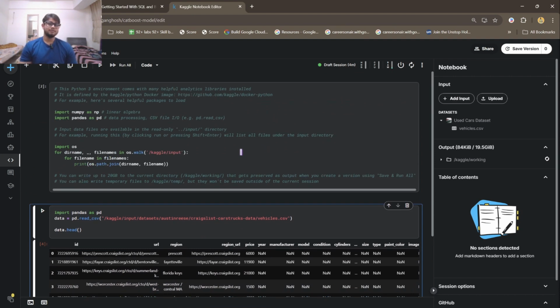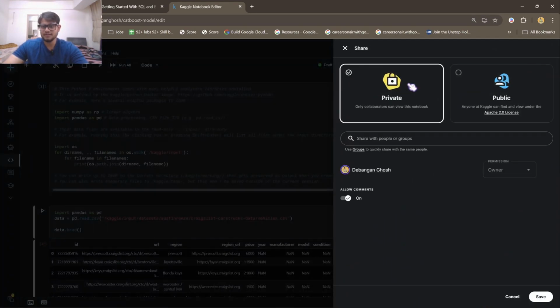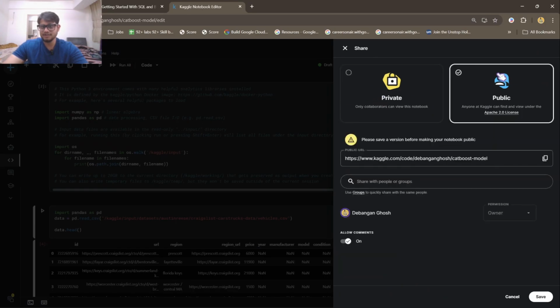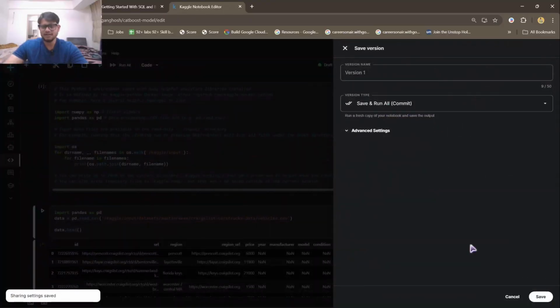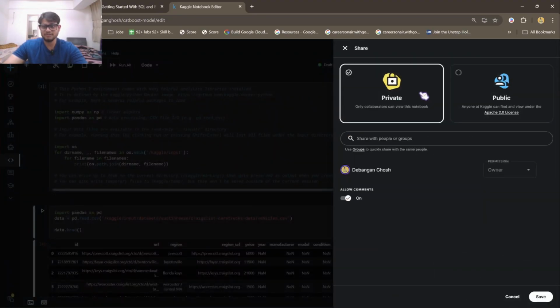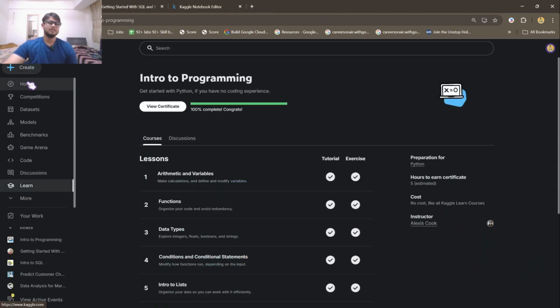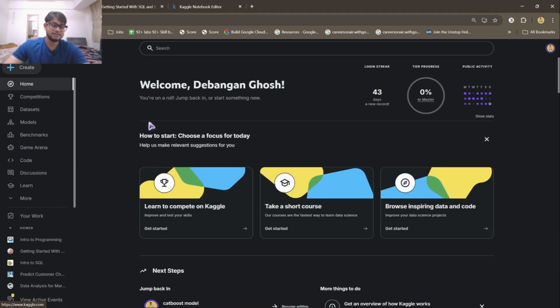Now if you want to publish your code, how will you do that? Just go to the share button. Right now this is private, click on public, and then click on save. You have to save by running all of this, but I am not going to share, so it will take some time. I'm keeping it private. Like that you can create your first notebook, which is a big achievement in my eyes.